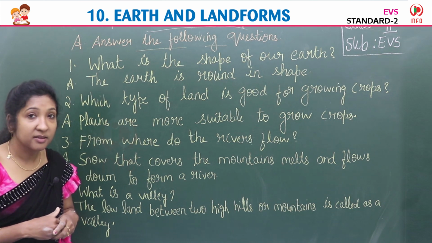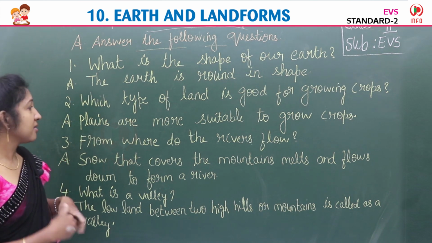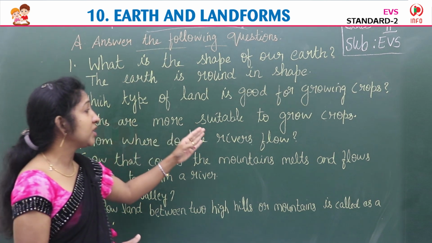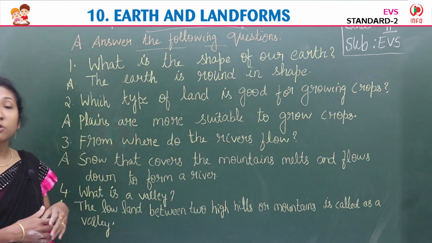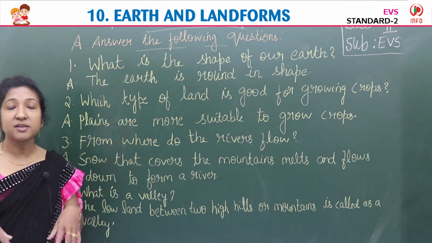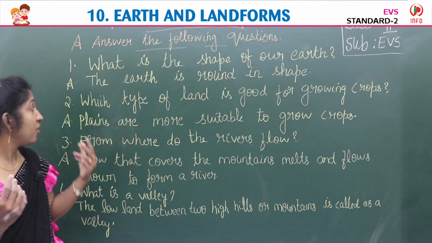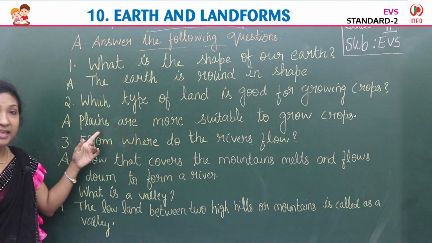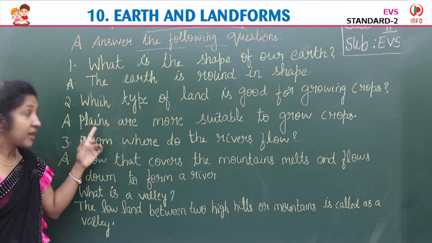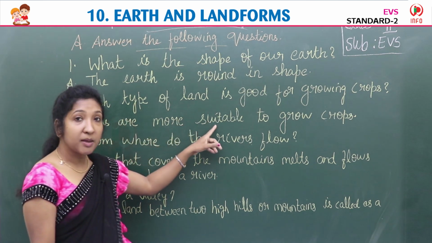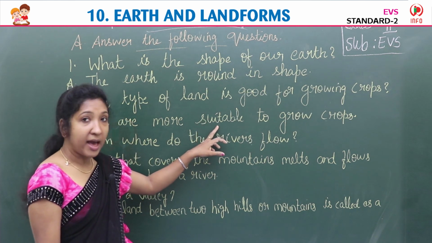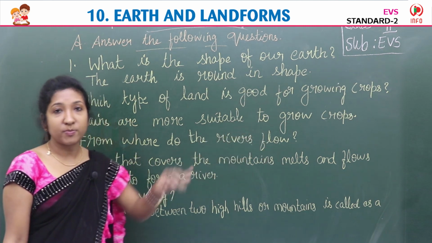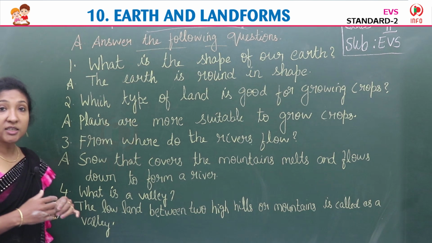Which land is it? Yes, plains. So the answer is, plains are more suitable to grow crops. We grow crops like wheat, rice, fruits, vegetables, isn't it? Etc. on plains. So which type of land is good for growing crops? Plains are more suitable, S-U-I-T-A-B-L-E, suitable to grow crops. Full stop.